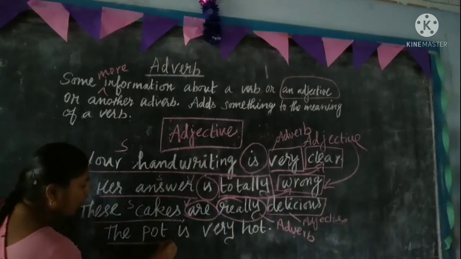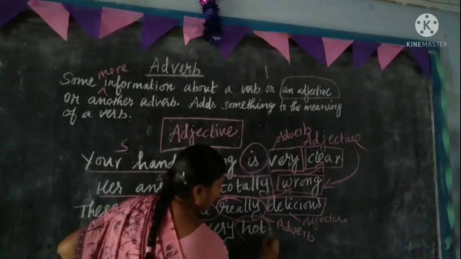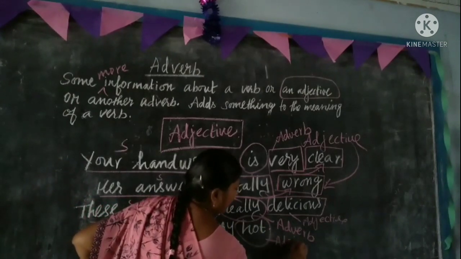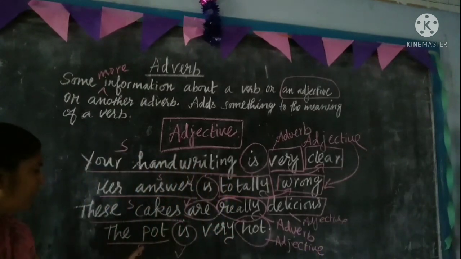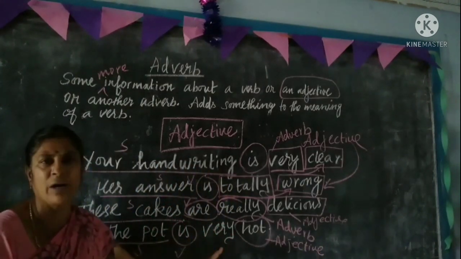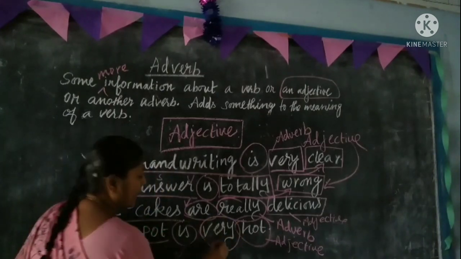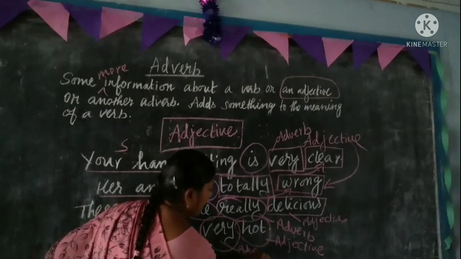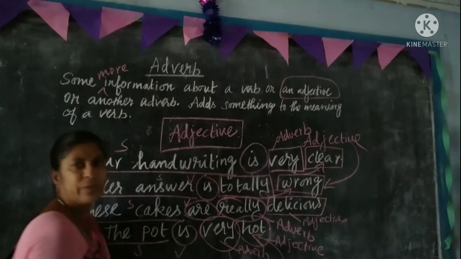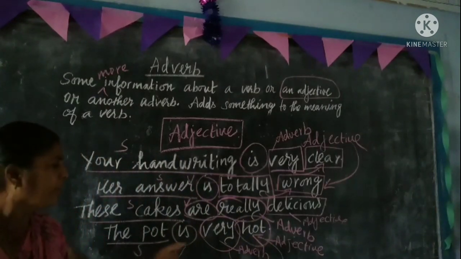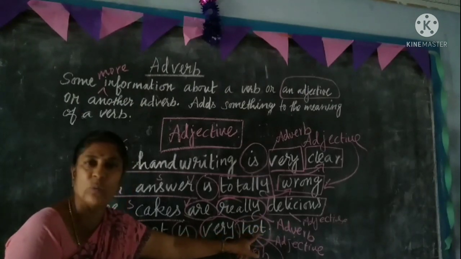Next. The pot is a subject, is is a verb, and hot is an adjective. This pot is hot. The sentence is over. But the word very is an adverb. It modifies the adjective hot, or it gives more information to the adjective word hot.